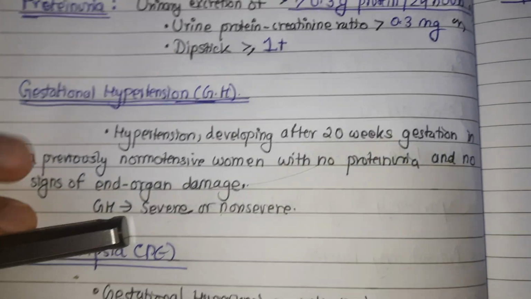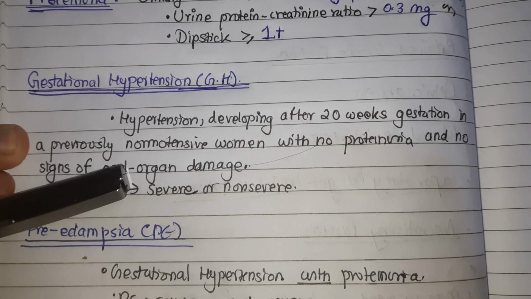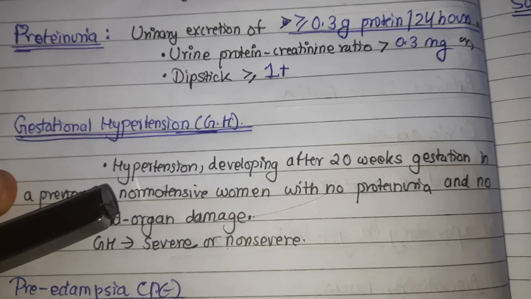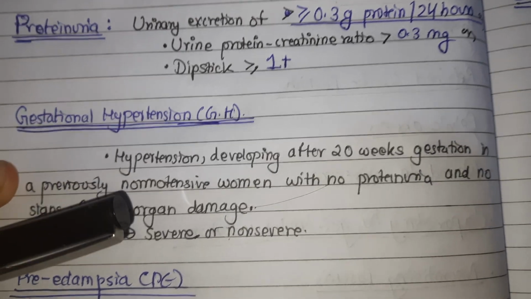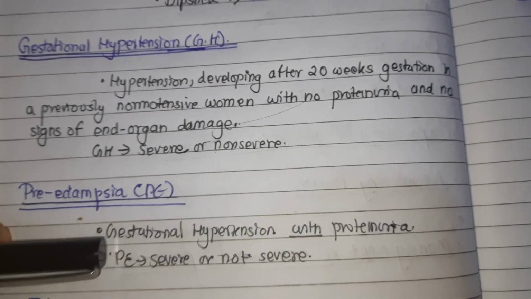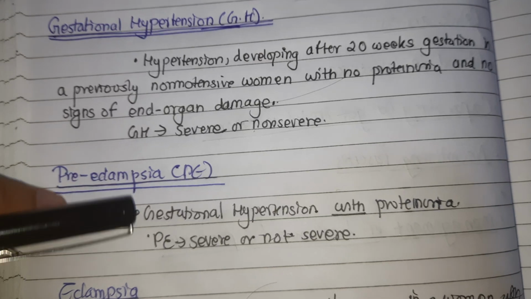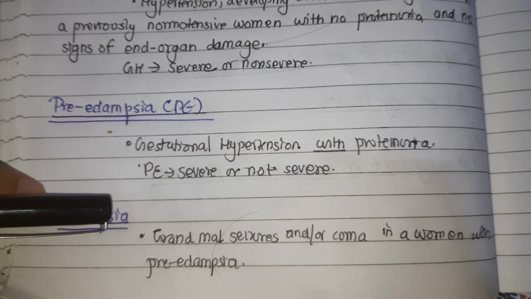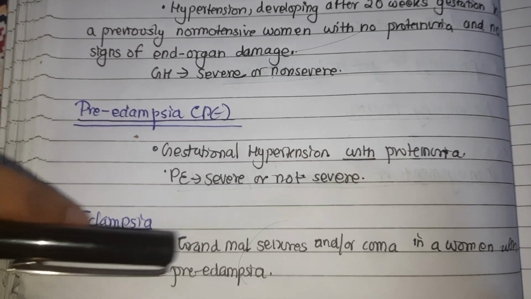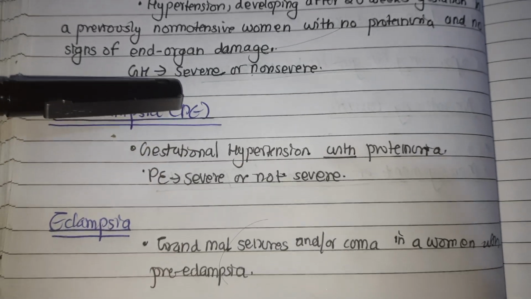And what is gestational hypertension? The hypertension developing after 20 weeks gestation in a previously normotensive woman with no proteinuria and no sign of end-organ damage is known as gestational hypertension. Pre-eclampsia means gestational hypertension with proteinuria, and pre-eclampsia might be severe or non-severe. Eclampsia is basically pre-eclampsia with seizure. It is the grand mal generalized tonic-clonic seizure with or without coma in women who have pre-eclampsia.